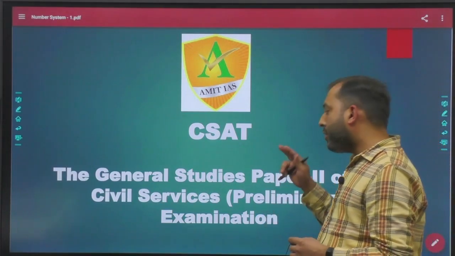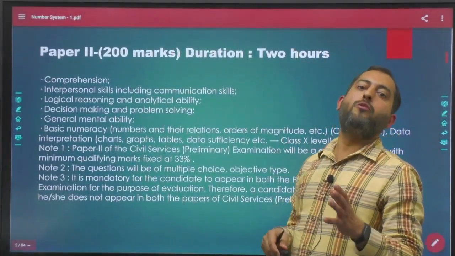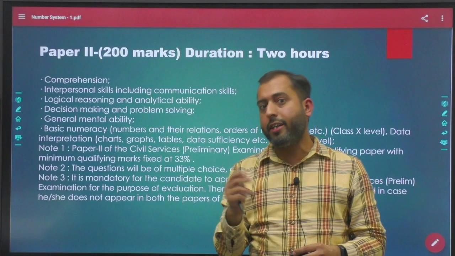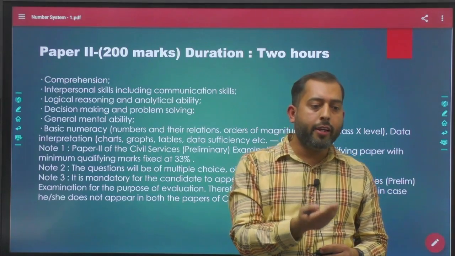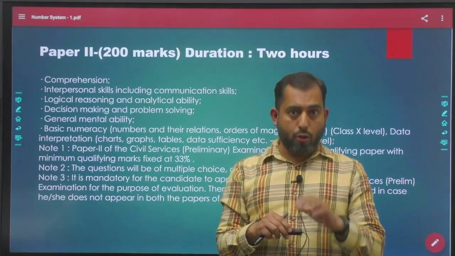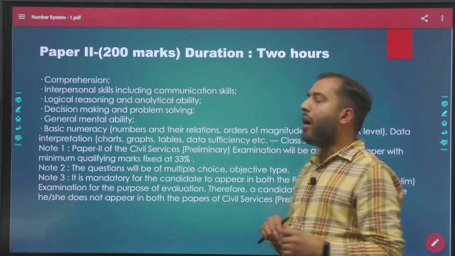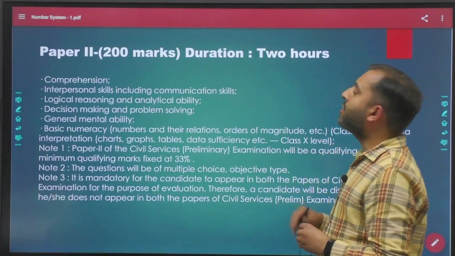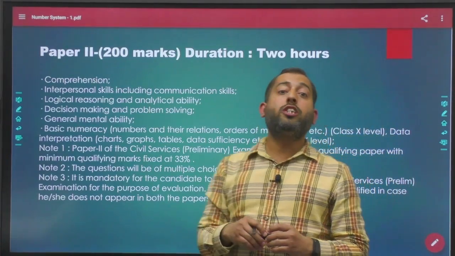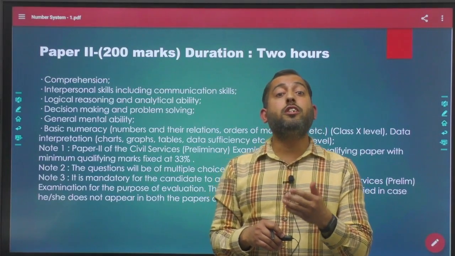It might be possible that a lot of you already know how this paper goes, how many questions there are, and how many hours are given to complete all the questions. But if you are new students, I just want to tell you, this paper consists of 80 problems and the total marks are 200. In this paper you will find questions based upon reading comprehension, and you will find questions from aptitude.